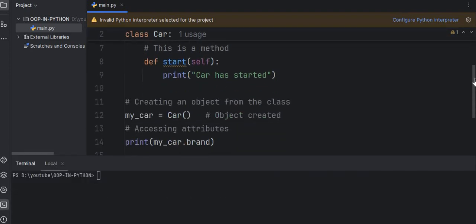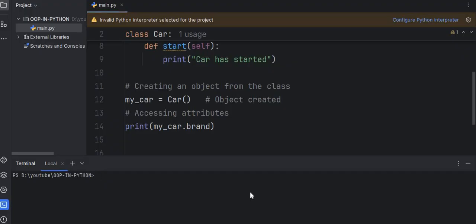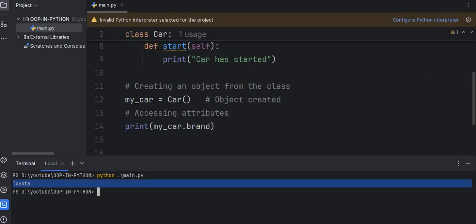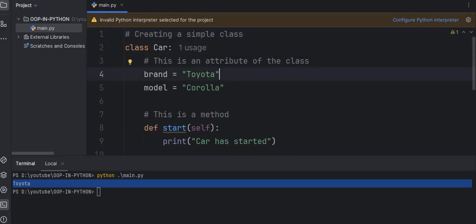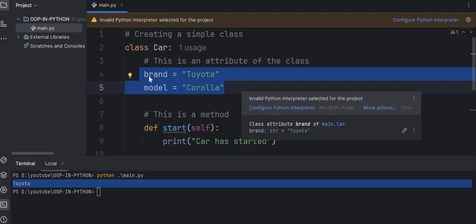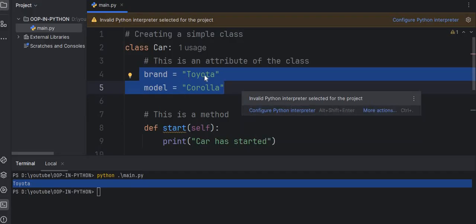If I run this code, python main.py, as you see I am getting Toyota. Toyota is coming from the attribute which is brand. These are the attributes inside the class.